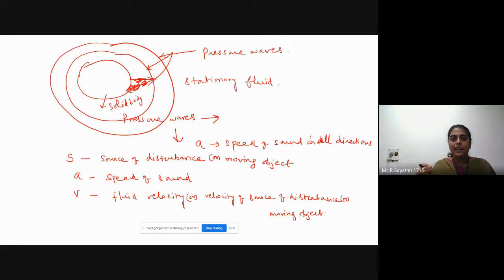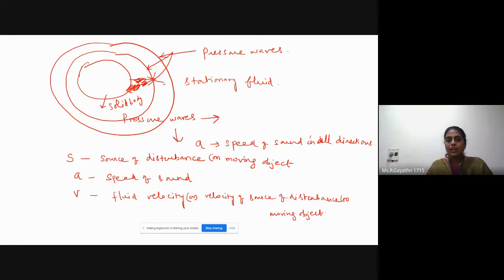Whenever the solid object moves through a stationary fluid, we can see pressure waves in all directions at a velocity of speed of sound. Here we need to remember three terms: source of disturbance S, small a, speed of sound, small v, fluid velocity or velocity of source of disturbance or moving object. Here these pressure waves form a spherical wavefront.